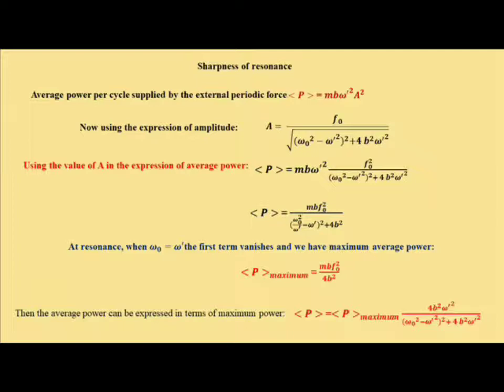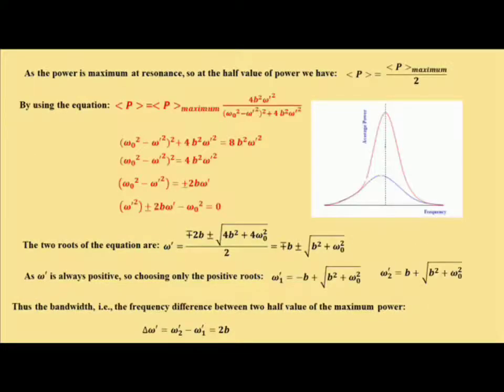So P average is P average maximum into 4b square omega prime square divided by omega 0 square minus omega prime square, whole square, plus 4b square omega prime square. So this is the expression of power. We have obtained that at resonance the power is maximum, which is also clear from the graph given here.